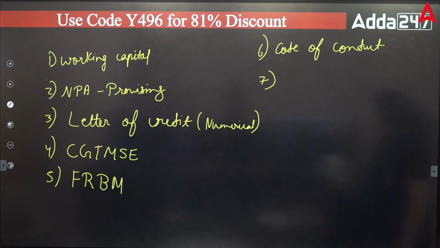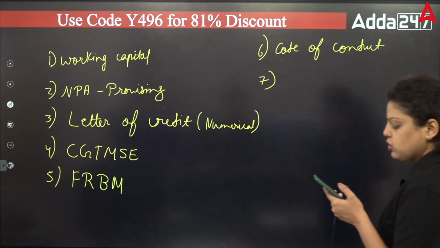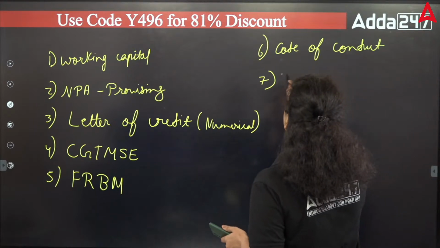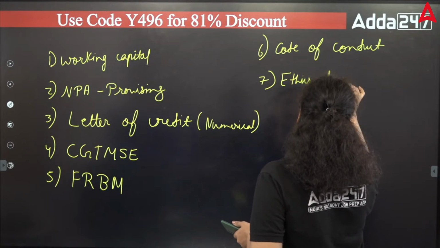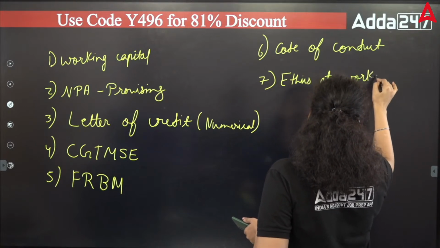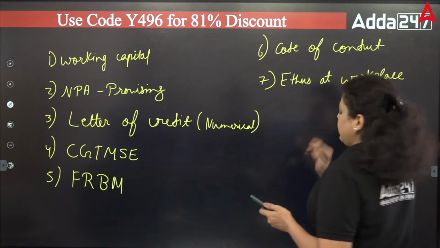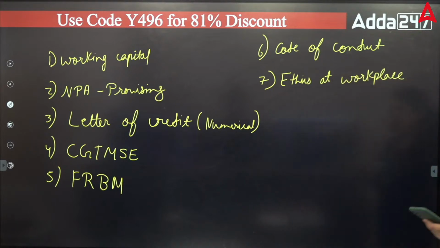Apart from that, the next question was ethics at workplace. Some question was from ethics at workplace. Okay. The next question was from the banking ombudsman.